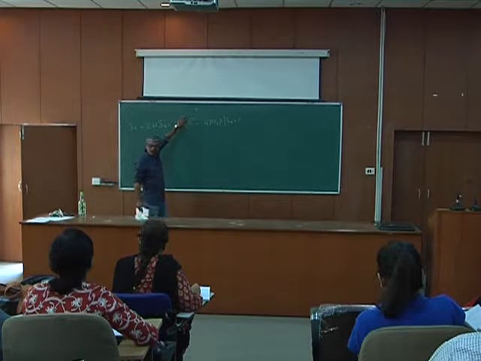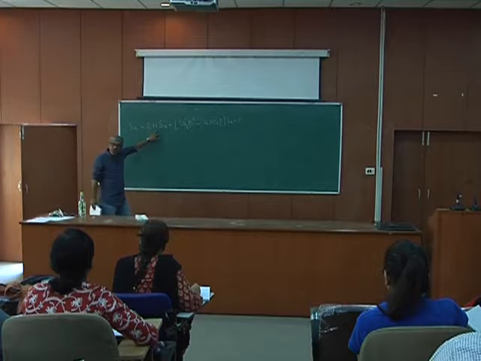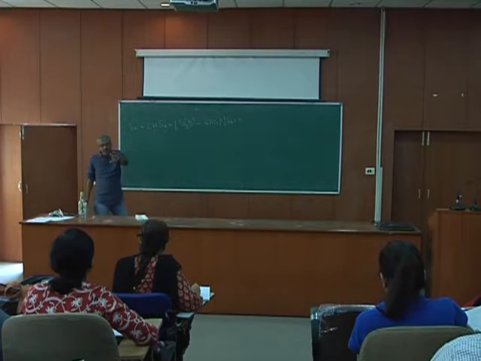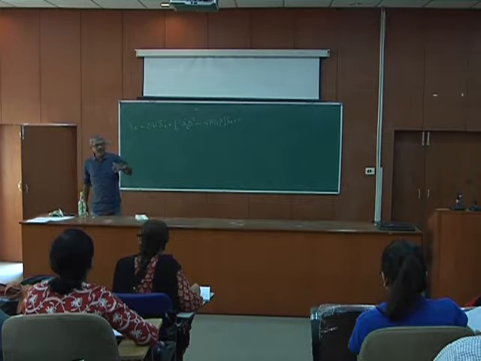I can ignore this term because of the matter, this c squared I can ignore. But remember, my H is actually coming from the radiation, means you have both rho m and rho r. Rho m is very small, it doesn't contribute, so this H is basically radiation dominated, fine. Now I can solve it, but there is a nice way to write the equation in terms of another parameter and see how it behaves, okay.